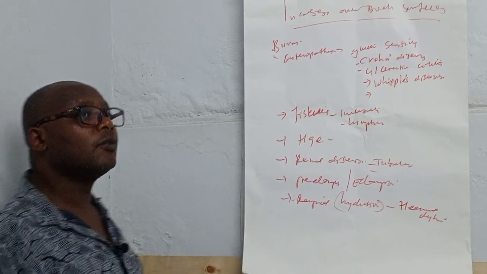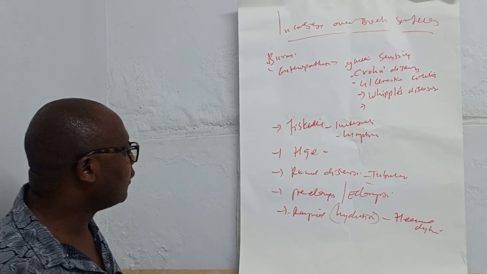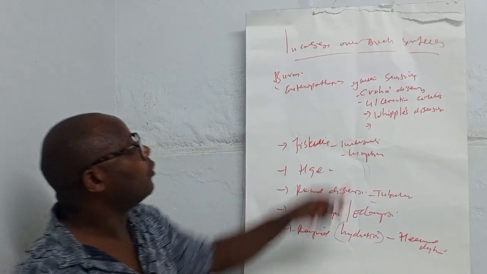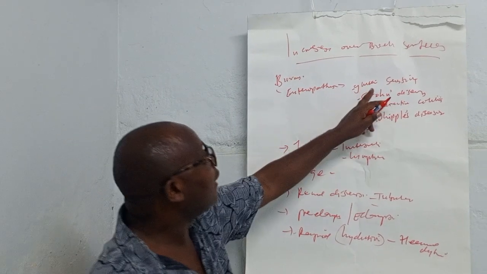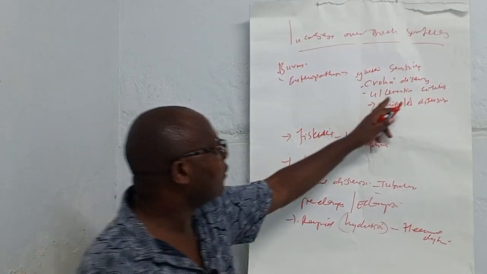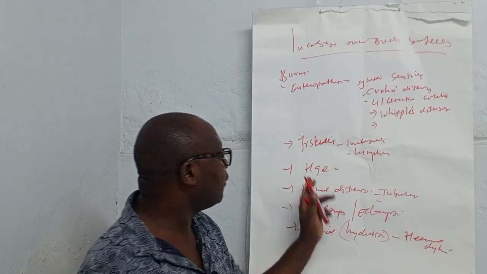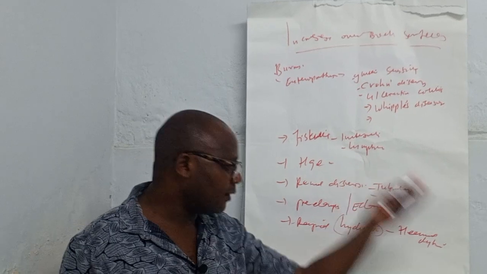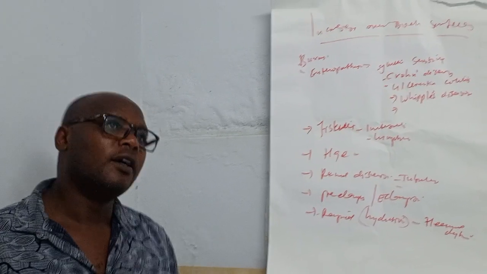So those are cases where we have increased body loss. Increased loss on body services happens like in burns, in enteropathies, like when somebody has gluten sensitivity, Crohn's disease, ulcerative colitis, or fistula, intestinal, lymphatic, or hemorrhage, renal diseases like tubular diseases, preeclampsia, eclampsia. There is excessive loss, and also in rapid hydration, which results in hemodilution.